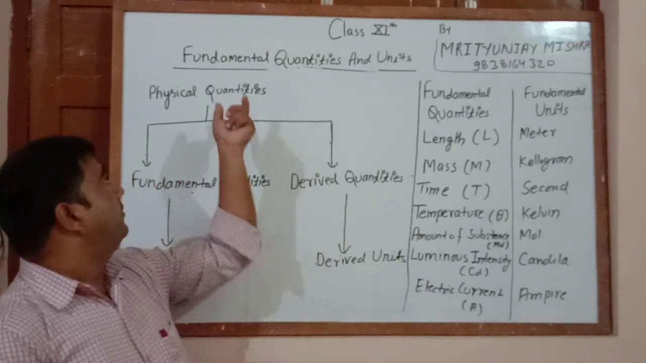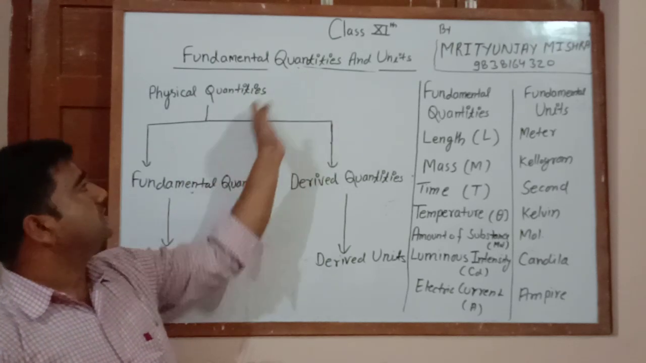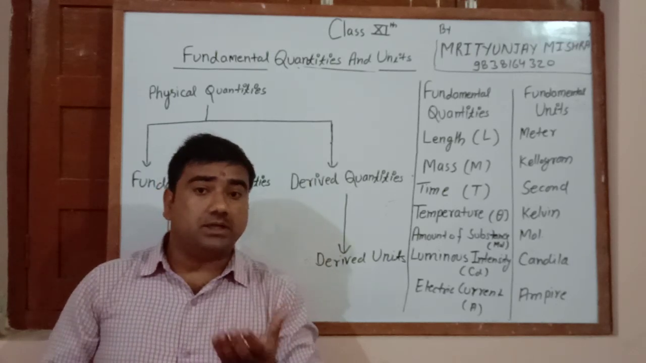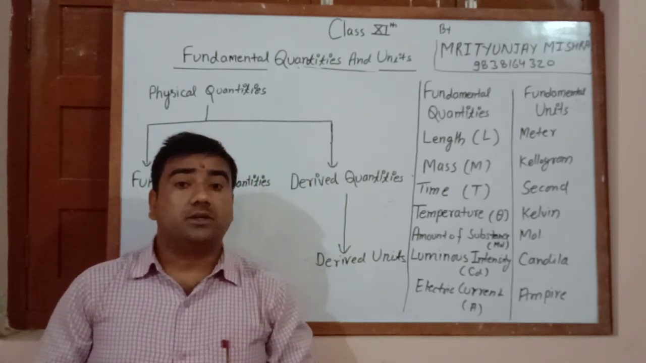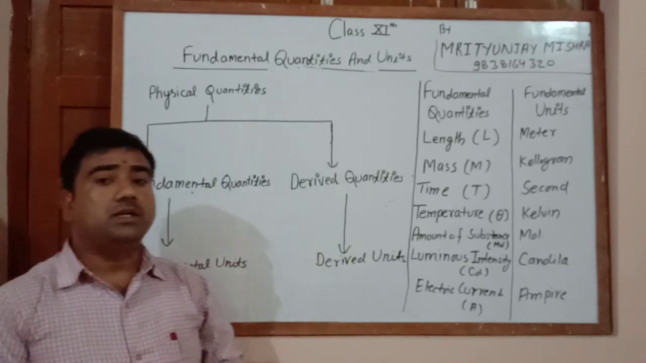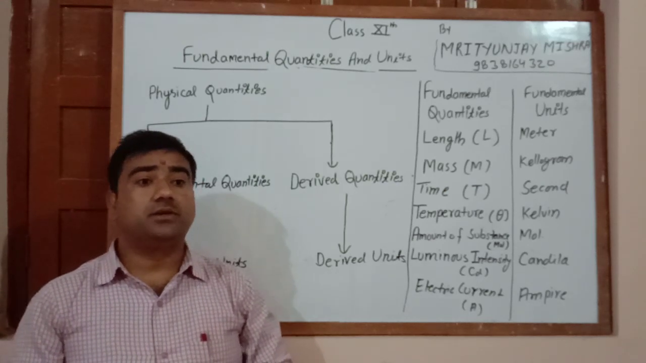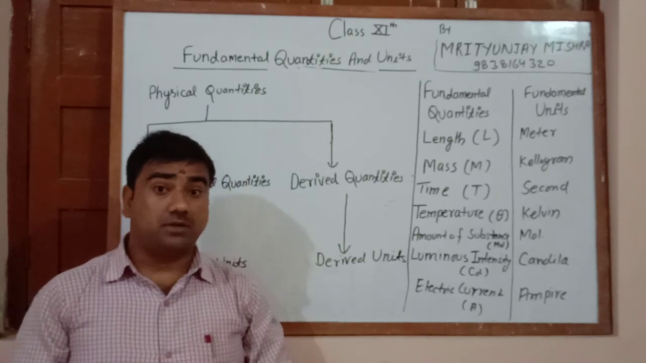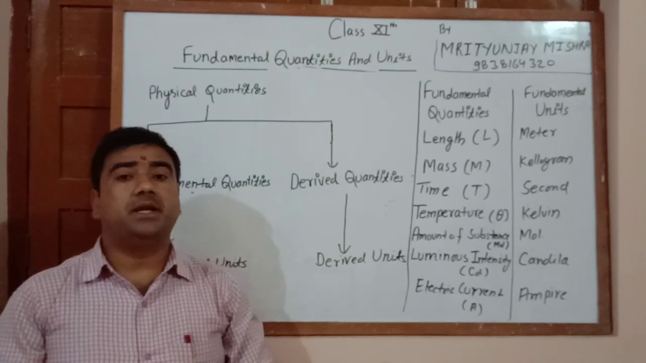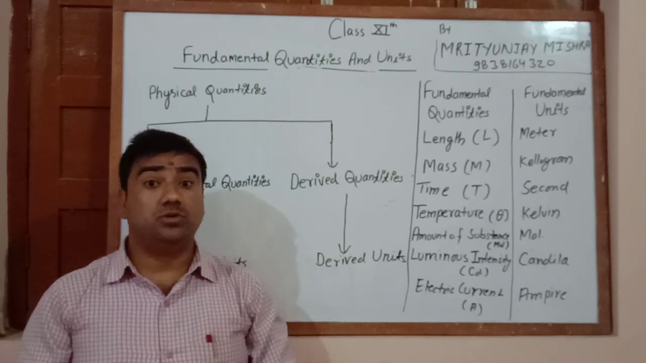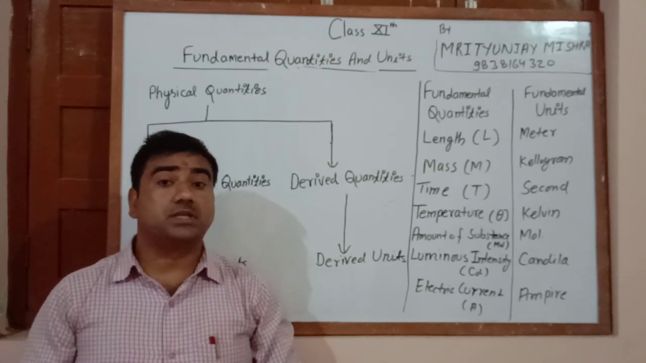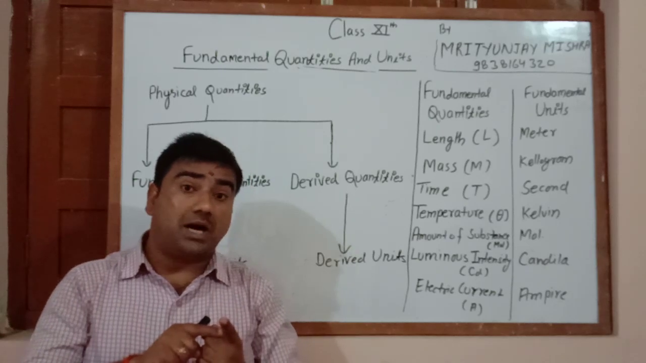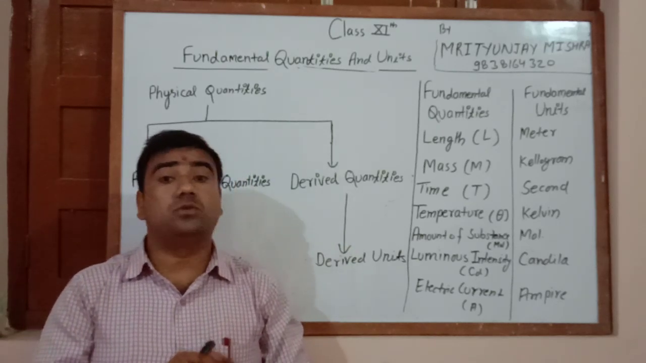And what is a physical quantity? The first question that arises is, what is a physical quantity? That quantity which is directly or indirectly related to any physical phenomena, which can be explained and has some numerical value, is known as a physical quantity. So first of all, you should know what quantities are called physical quantities.